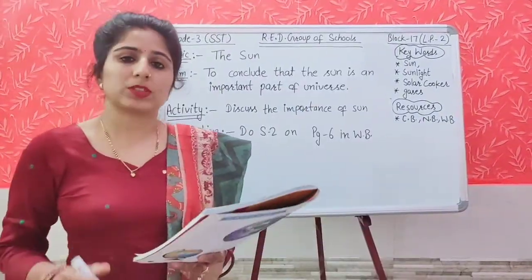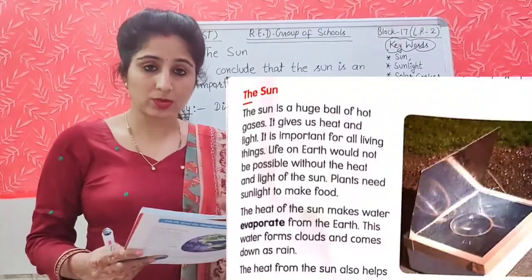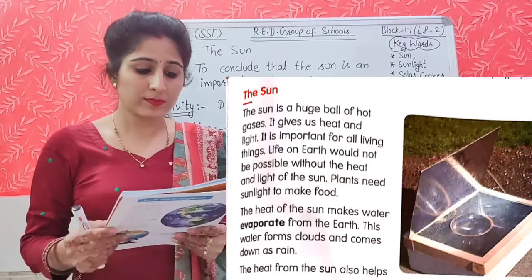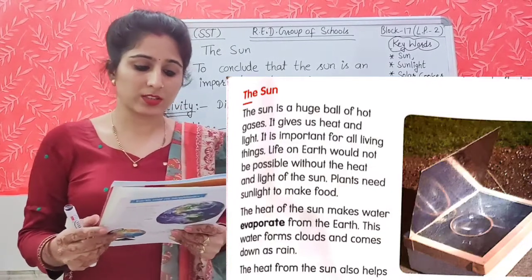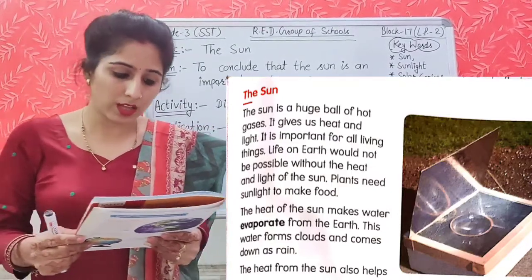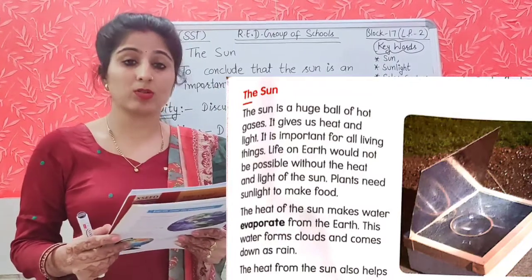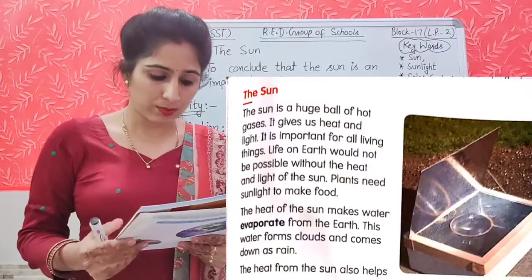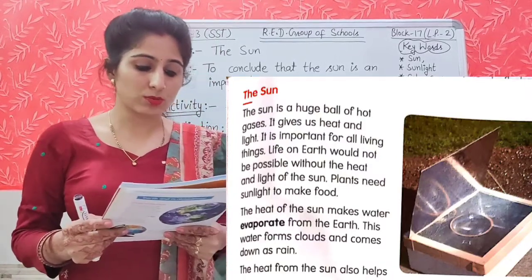Now open page number 3 of your content book. Let's summarize our today's topic, the sun. The sun is a huge ball of hot gases. It gives us heat and light. It is important for all living things. Life on earth would not be possible without the heat and light of the sun. As we discussed in the discussion part also, plants need sunlight to make food.